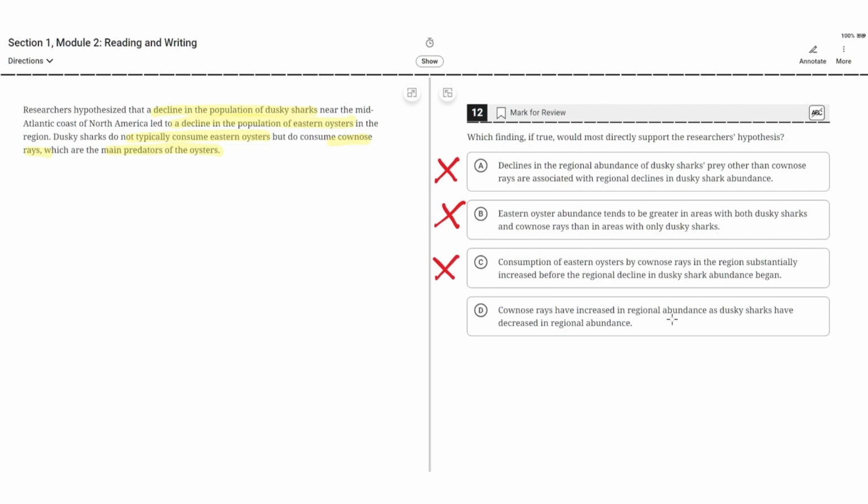D. Cow-nosed rays have increased in regional abundance as dusky sharks have decreased in regional abundance. This is correct because if dusky sharks decrease in regional abundance, then cow-nosed rays increase in regional abundance, then there would be a decrease in the number of eastern oysters because cow-nosed rays eat eastern oysters. So D is the correct choice.